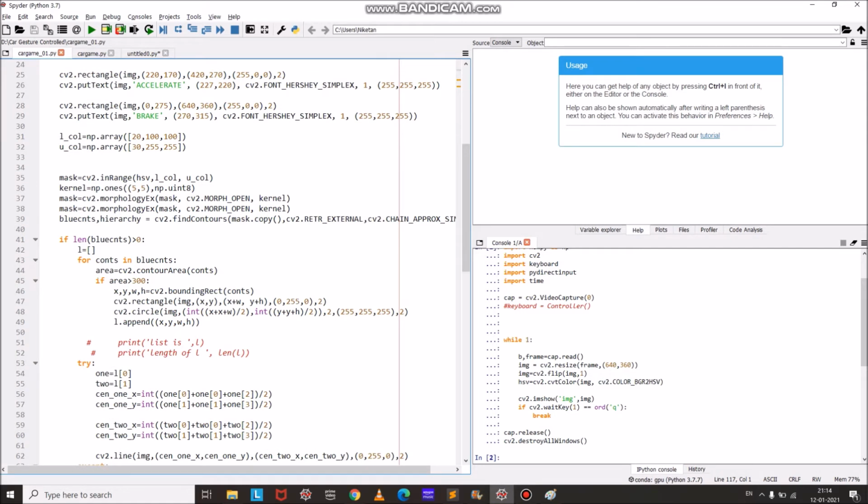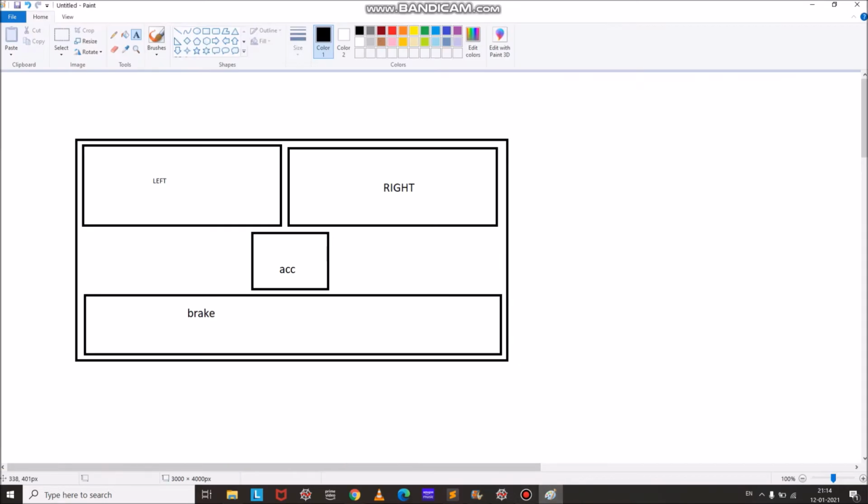Now to get control of the car, the logic which I am using is like this. This is the captured screen, and now I will divide it into blocks: left, right, acceleration and brake blocks. When my hand is in this part of the screen, the car will take a left turn. When it is in this part, it will take a right turn. In the center it will accelerate, and at the bottom it will brake.